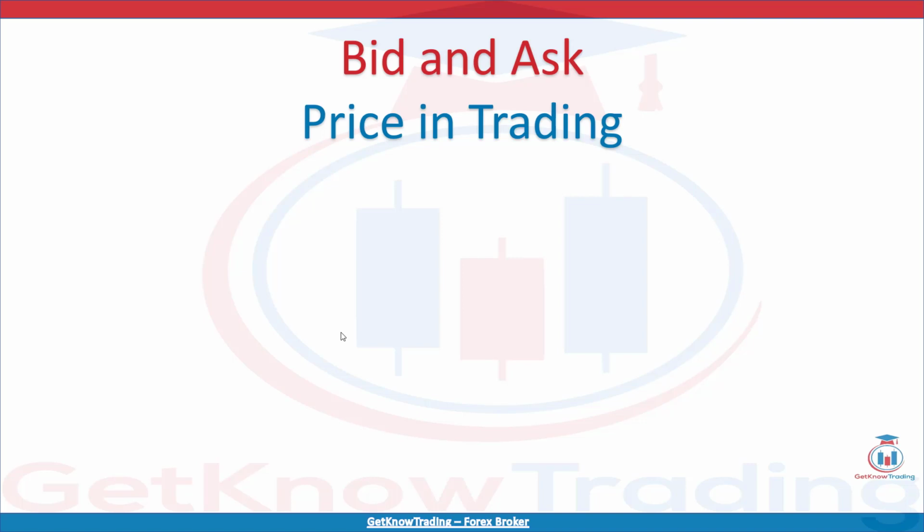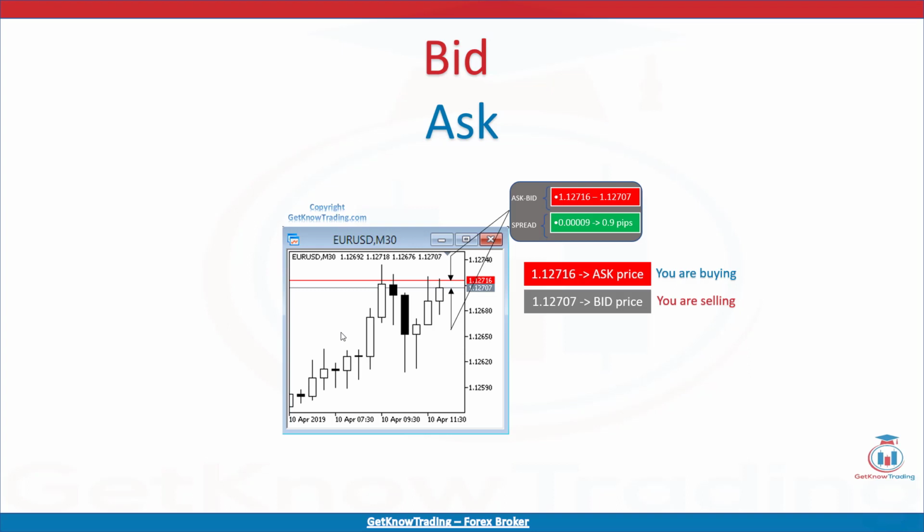Bid and ask price in Forex market are two prices you see on the chart in the trading platform. Bid and ask price represents the price you will enter into the trade when you open buy or sell order. When you open a buy order, you will pay the ask price, which is higher than bid price. And when you want to open a sell order, you will pay the bid price, which is lower than ask price.